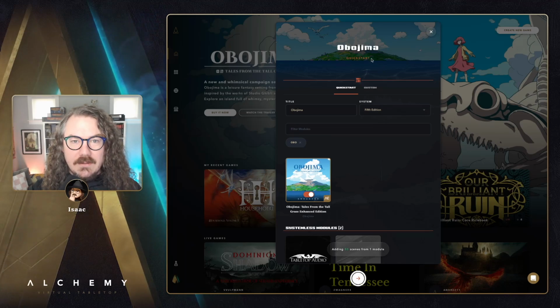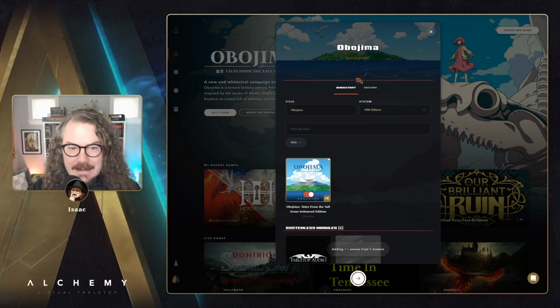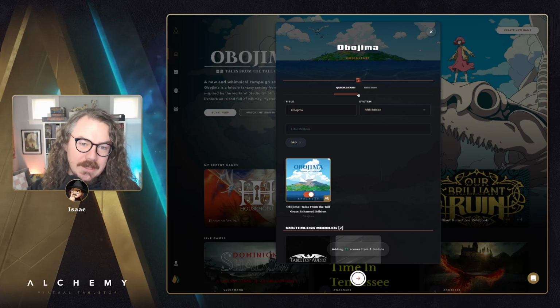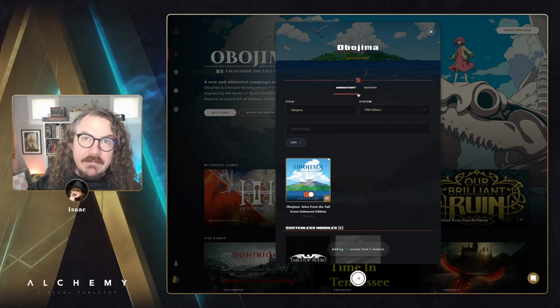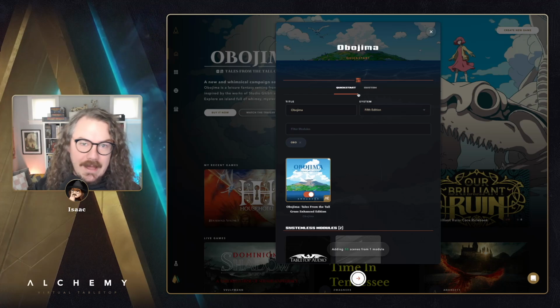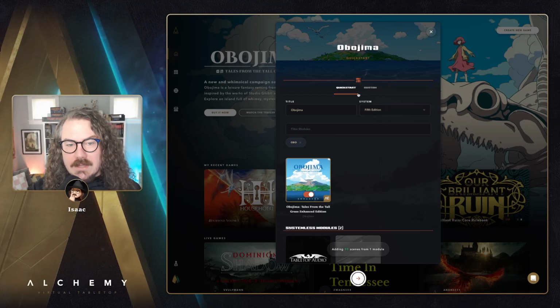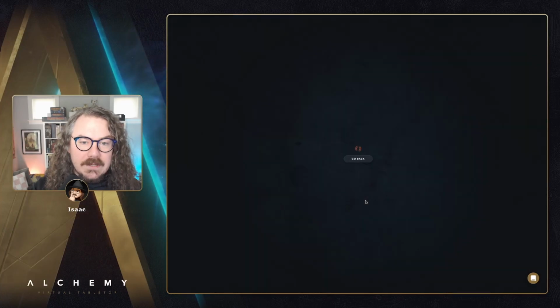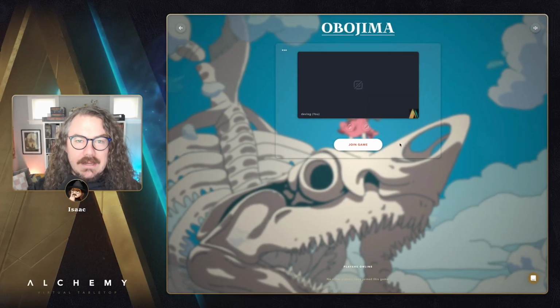One change that we made to the Quick Start modal in the past week is that it now applies the theme from your module to the game automatically. So you can see that it's applied it to this modal as well. When I actually launch my game, it's going to apply the Obojima theme instead of the default 5th edition theme that we have. You can still select the 5th edition theme once you've created your game, but it will use the theme from your Quick Start now if that Quick Start comes from a universe with a theme. So just a nice little improvement to the game starting experience.